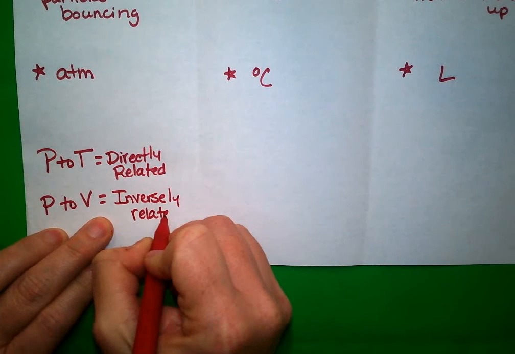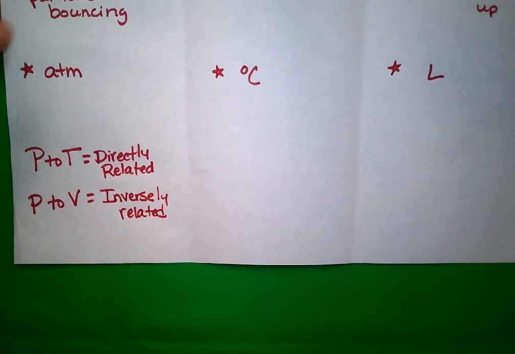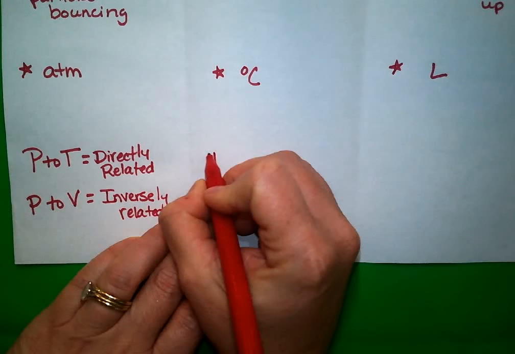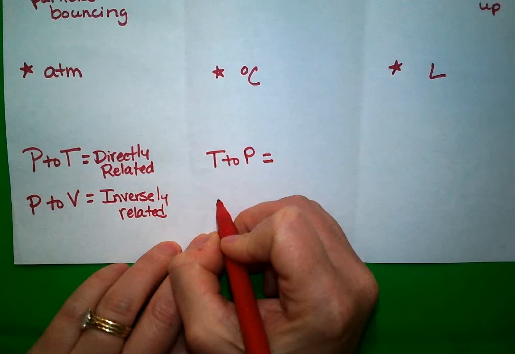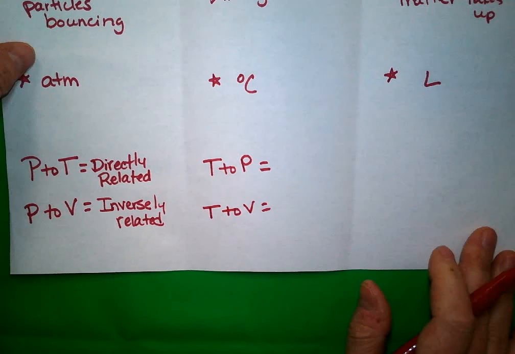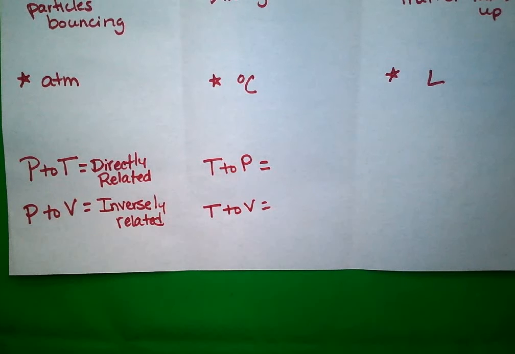Okay? Now, we're going to do the same thing with temperature. So for temperature, we're going to compare temperature to the pressure, and we're going to compare temperature to the volume. So if I'm comparing temperature to pressure, what's the volume doing? Staying what? If I'm comparing temperature to pressure, and they're the things that are changing, they're my variables, what is volume doing? It's staying constant. That's right. And so if I'm comparing temperature to volume, then my pressure is staying constant.